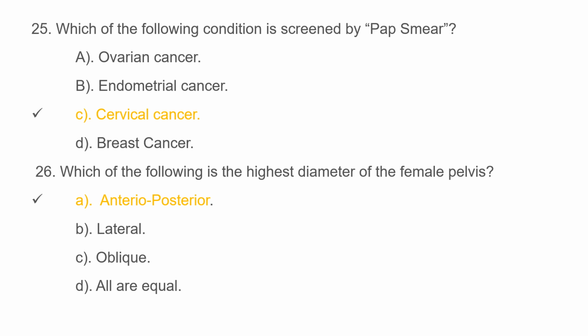The 26th question is, which of the following is the highest diameter of the female pelvis? Option A, anterior posterior, option B, lateral, option C, oblique, option D, all are equal. And the correct option is option A, anterior posterior.